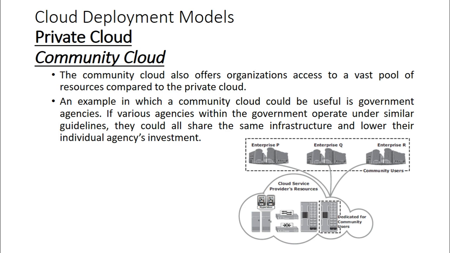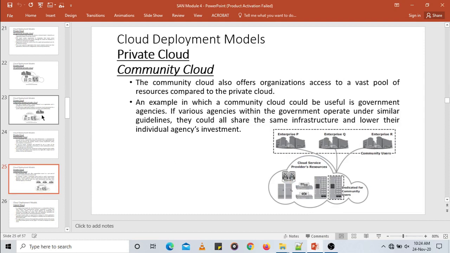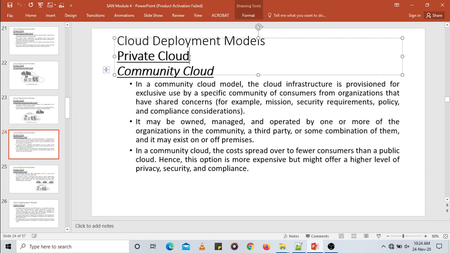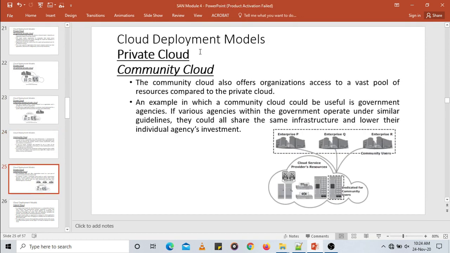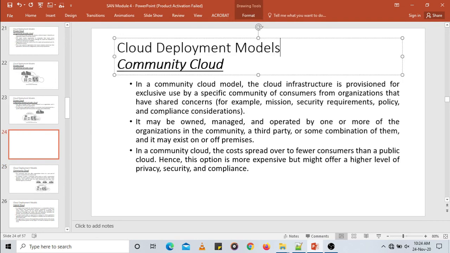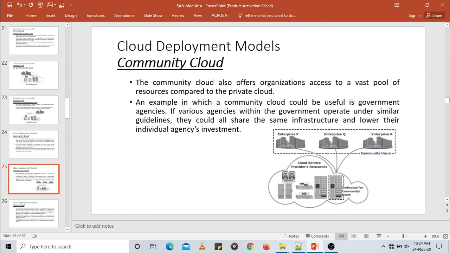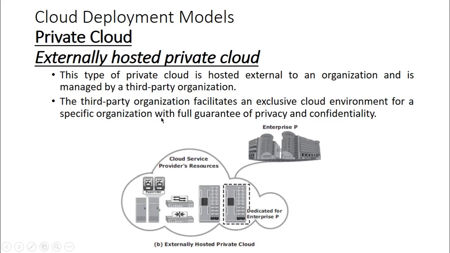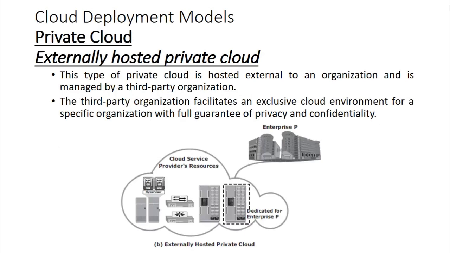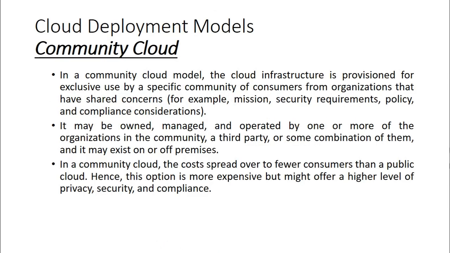So remember, in case of the private cloud, we have the on-premises cloud, we have the externally hosted private cloud, and then we have the community cloud. So in community cloud, more than one organization can share a vast pool of cloud resources, right? So that is our community cloud. So we just discussed public cloud and private cloud. Under private cloud we have on-premise private cloud and externally hosted private cloud, and then we discussed the community cloud. That is the third type of cloud deployment model.